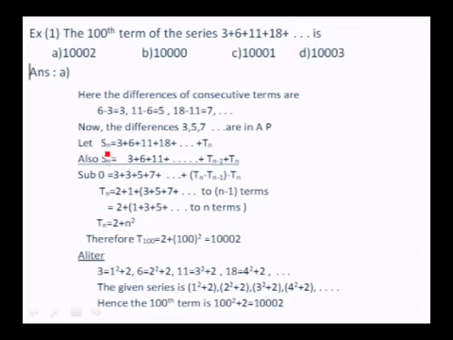Let us take Sn as 3 plus 6 plus 11 etc. up to the nth term. I don't know what the nth term is, so I write it as Tn. So Sn is 3 plus 6 plus 11 etc. Write the same Sn again, shifted, with the 3 written below the 6. Below Tn comes Tn minus 1, plus Tn at the far end. Now subtracting, 0 is equal to 3 plus 3 plus 5 plus 7 etc. plus Tn minus 1 minus Tn.